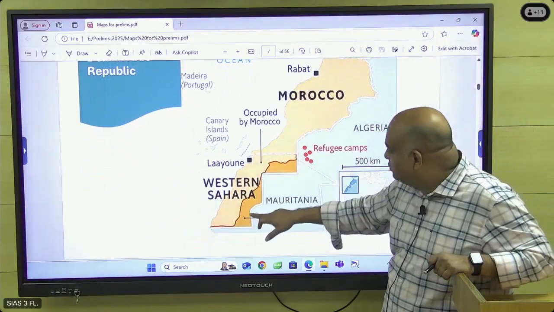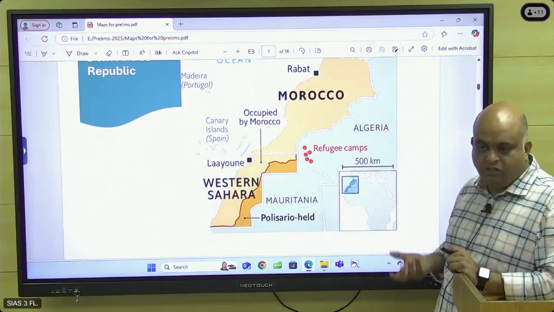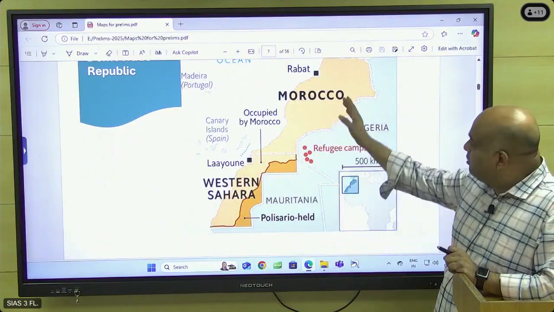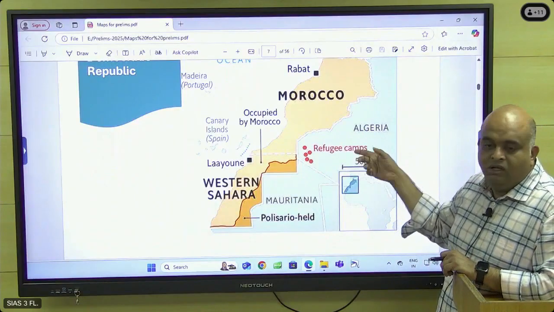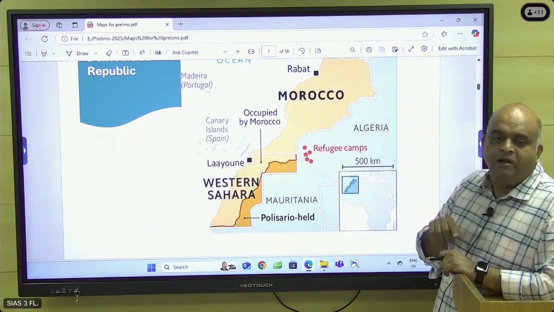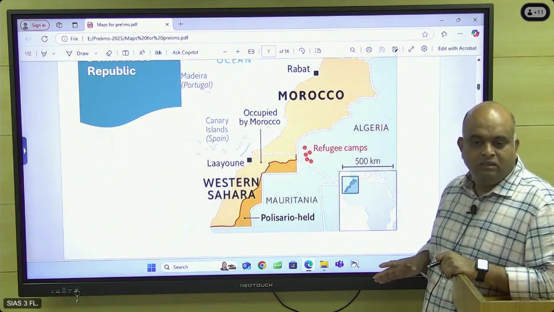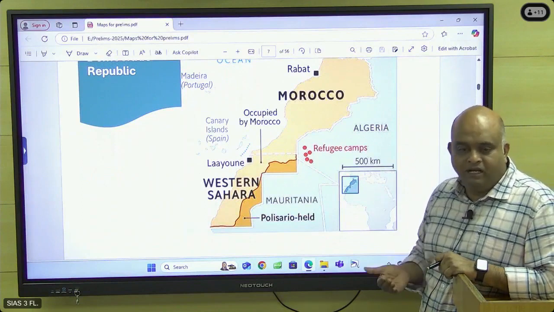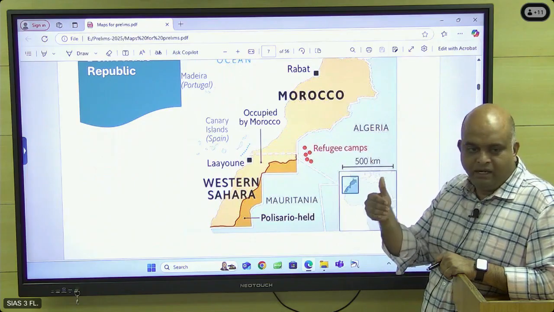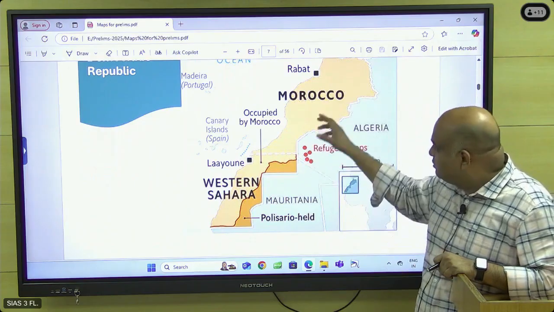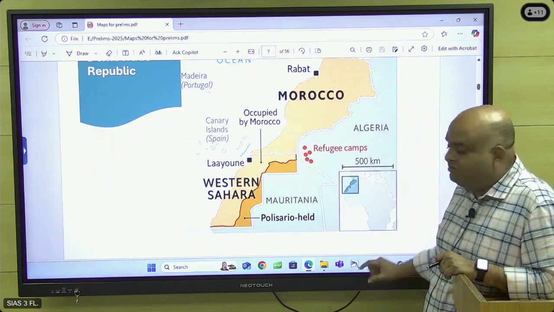Okay, Morocco, south. So this area is under the control of the Polisario. It is a group of people. They are controlling this territory. Morocco is telling it is mine. So to get the approval from the US only, Morocco became part of the Abraham Accords. Otherwise, Morocco has no interest in the Abraham Accords. But when the US and other big countries are there in a group, Morocco immediately accepted the Abraham Accords, with UAE, Bahrain, Morocco, Sudan. Why? Because to get the backup for Morocco to control this territory only, Morocco is doing this. Very simple.